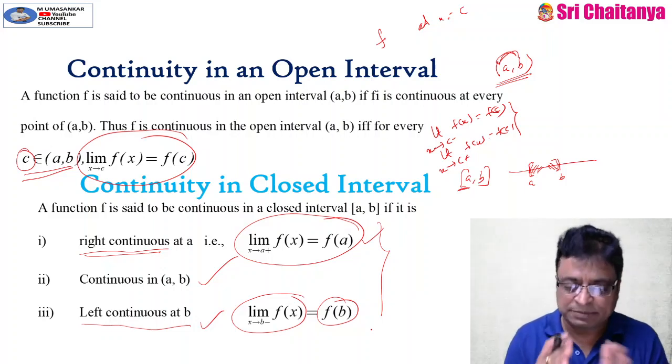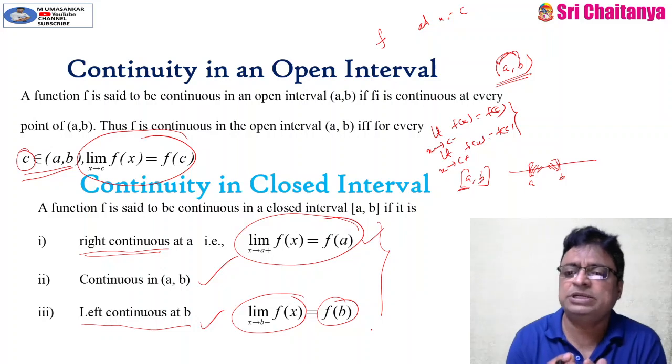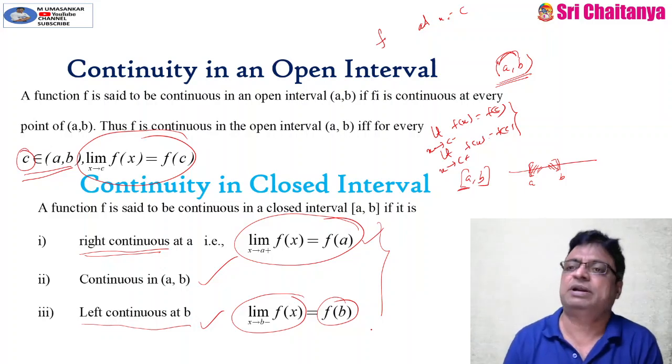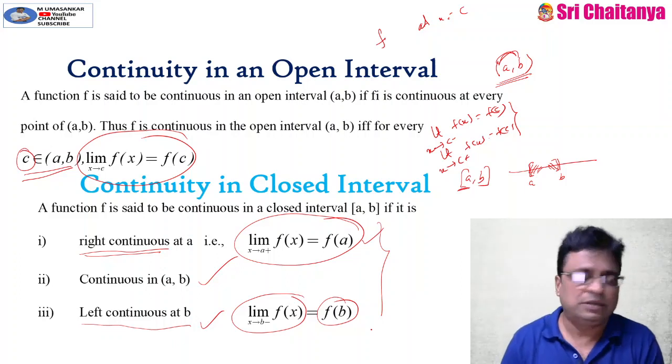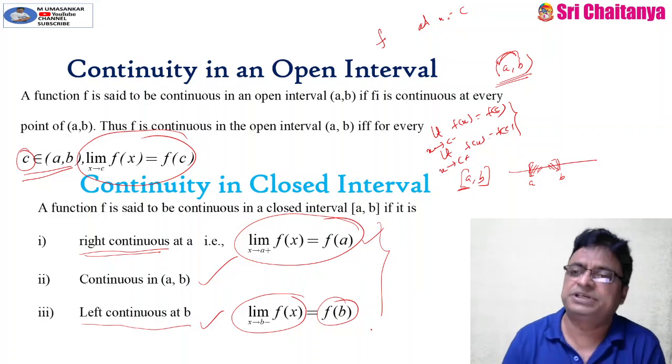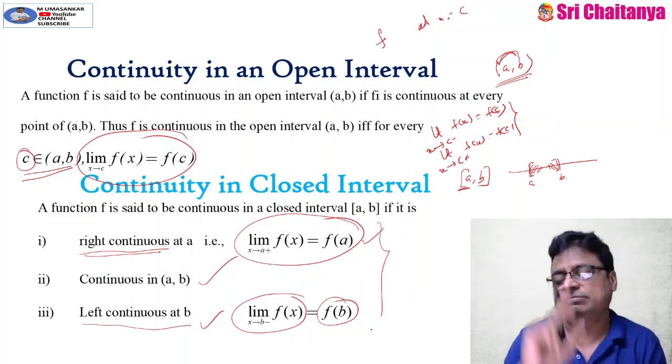So what is the difference between the limit of the function at a point and continuity of the function at a point? The main differences are, number one, in a limit, that point need not be an element in the domain of the function. It is the limiting point of the domain of the function.